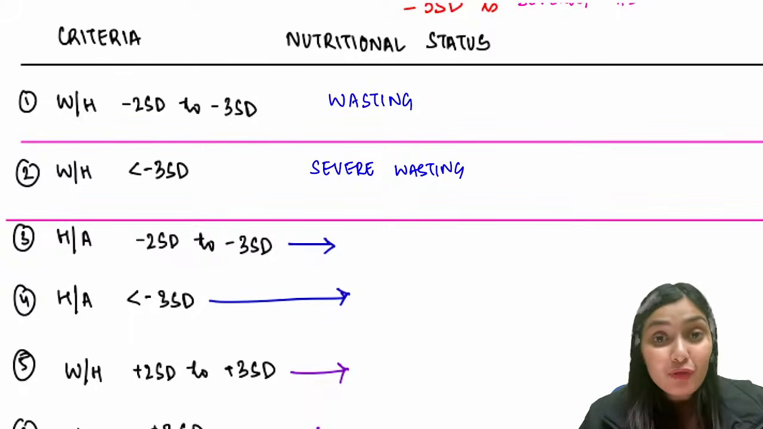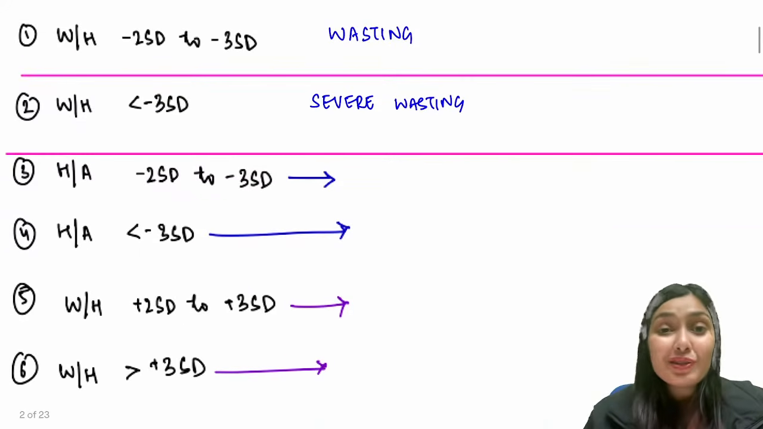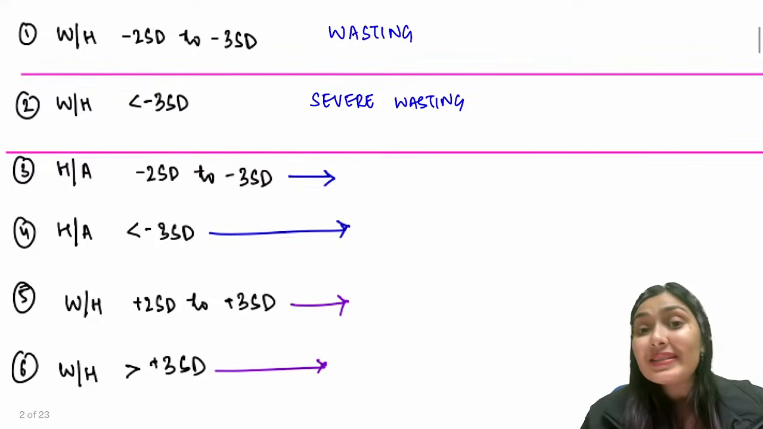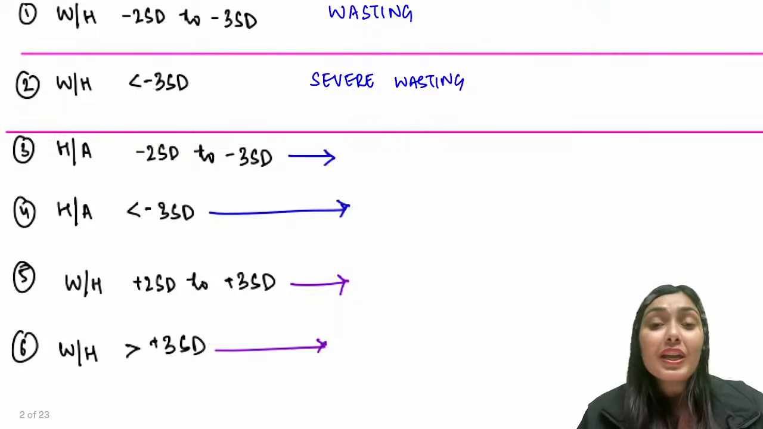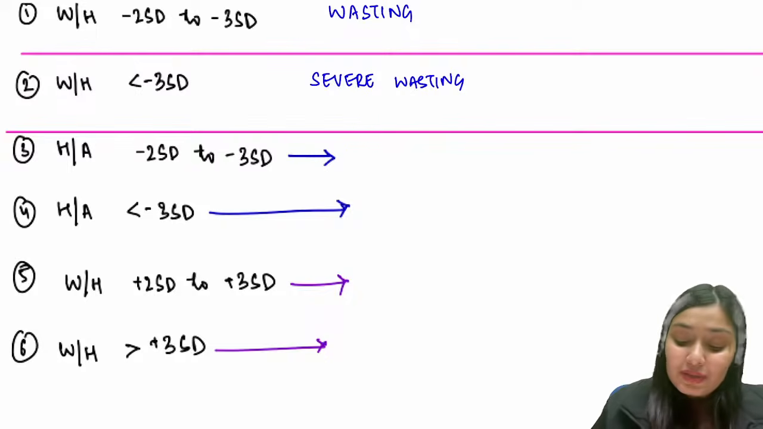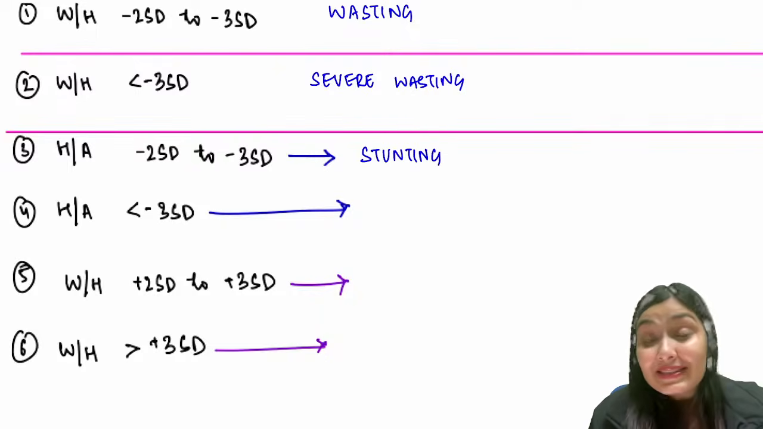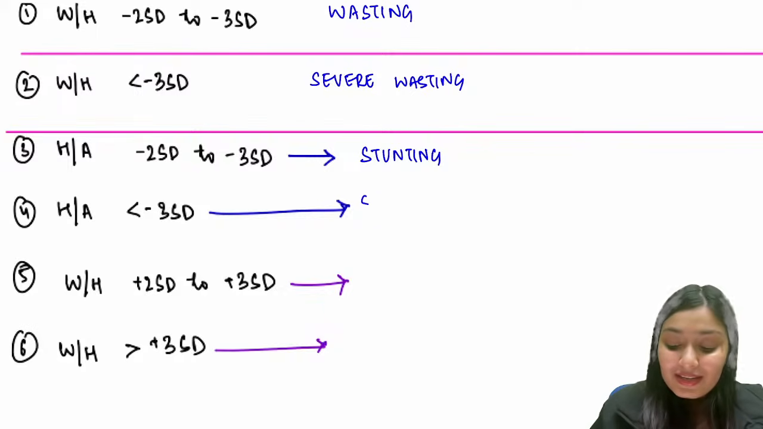Then comes height for age. If the height of a child is shorter, that means this child is stunted. The child has short stature. So if the height for age is between minus 2 standard deviation and minus 3 standard deviation, this child will be stunted. This is stunting. But if it is less than minus 3 standard deviation, this is severe stunting.